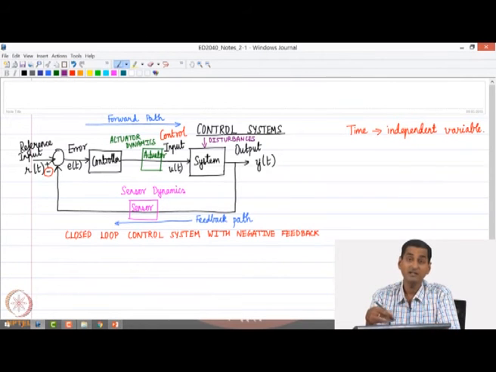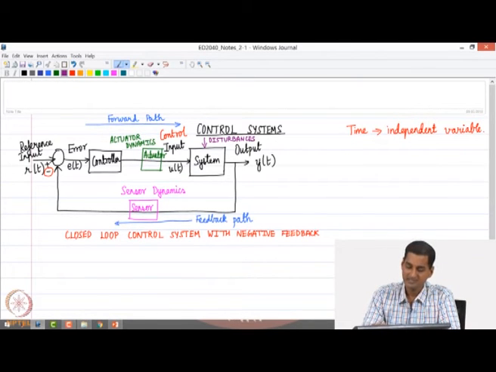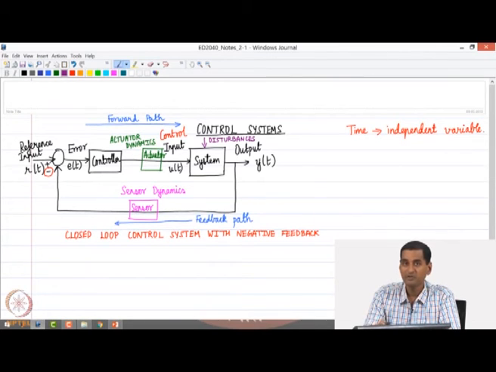So then the question is, how does one consider the effect of disturbances and account for them? That is a question one needs to ask when designing this closed loop control system. So the effect of disturbances may play an important role, and then we need to design a controller that is robust enough to these disturbances.